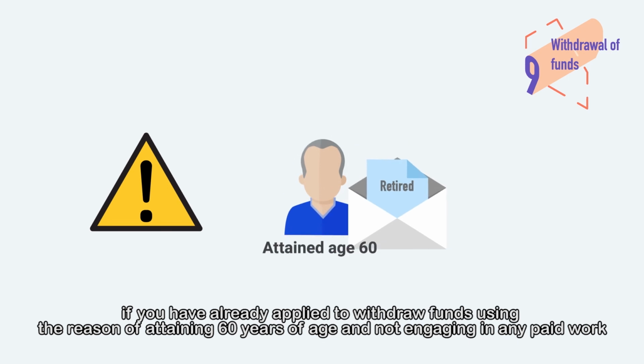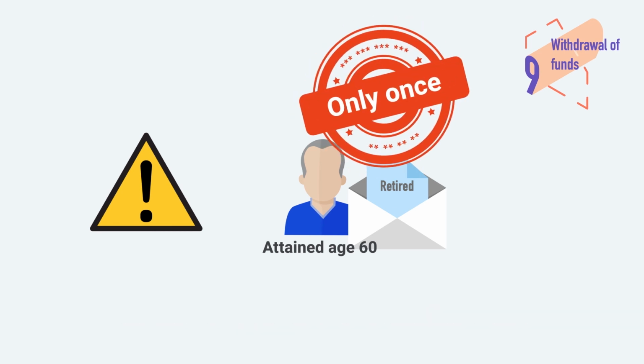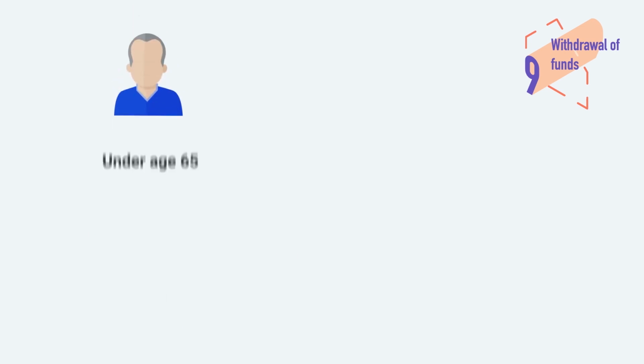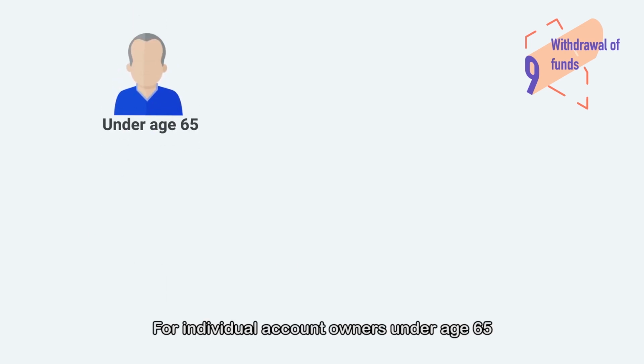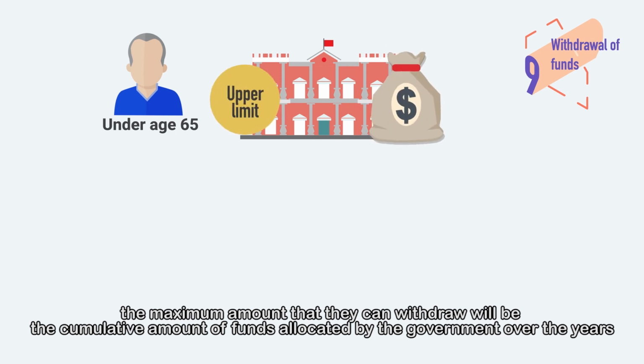It is important to note that if you have already applied to withdraw funds, using the reason of attaining 60 years of age and not engaging in any paid work, you cannot withdraw funds for the same reason again. For individual account owners under age 65, the maximum amount that they can withdraw will be the cumulative amount of funds allocated by the government over the years.